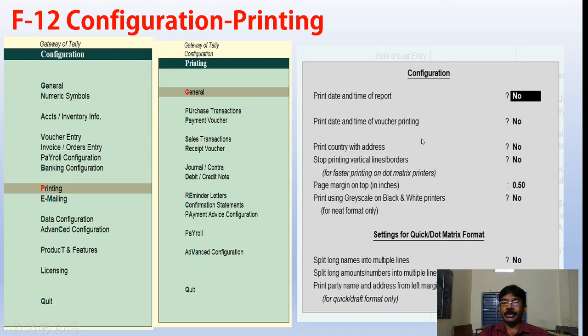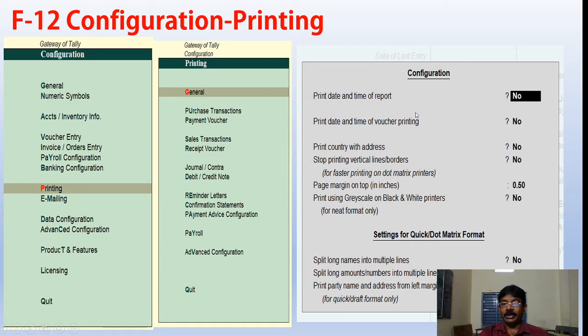Purchase transactions printing, a separate window will be there. Payment voucher printing, separate window options are available. Sales transactions, receipt vouchers, journal and contra entry, debit and credit note printing, reminder letters printing, confirmation statements, payment advice, payroll, advanced configuration.